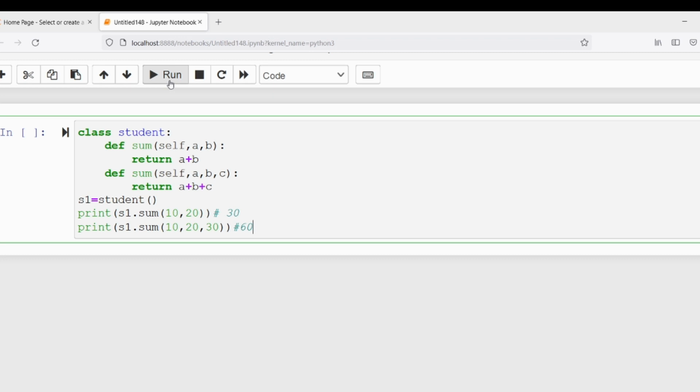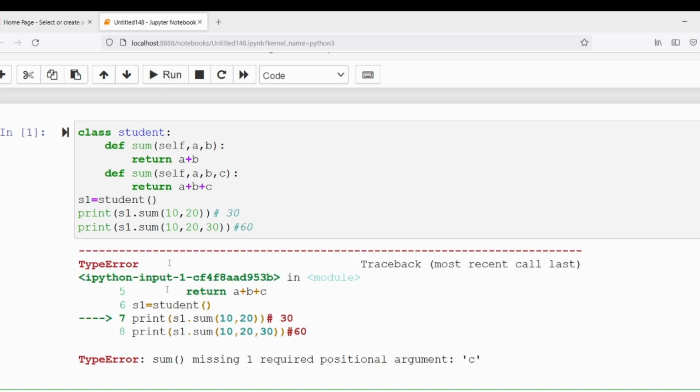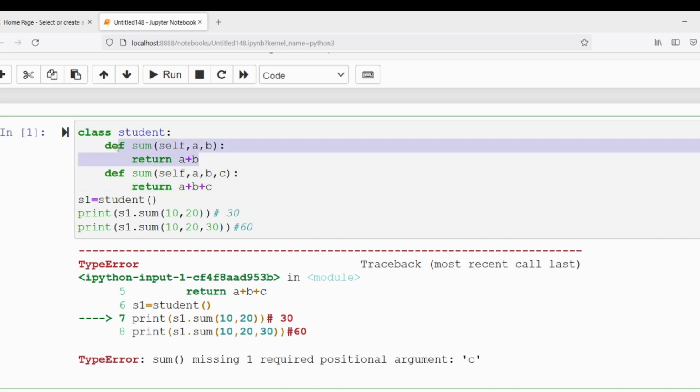If you want to verify, let me run it. See, you are getting an error called TypeError, saying that method sum is missing one required positional argument: c. Why this is happening is that you are defining two methods with the same name in a single class. Then this method will override the earlier method. So the first method will not be there, only the second method will be there. So if you are calling sum with 10, 20, that's why it is giving an error.